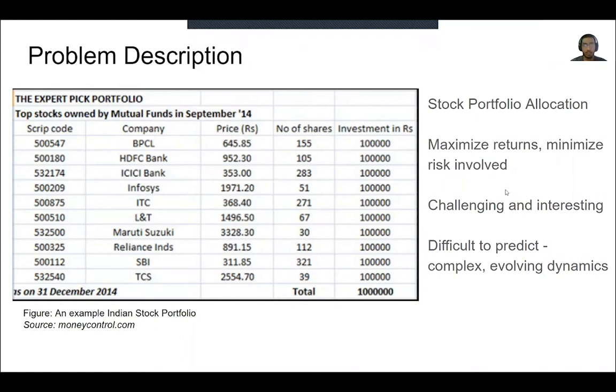Stock portfolio allocation is the problem of finding an optimal investment strategy for a curated collection of stocks, such that the trader maximizes returns while minimizing the risk involved. It is considered one of the most challenging and interesting problems in modern finance because of the difficult to predict nature of the stock market arising from its complex and evolving dynamics.